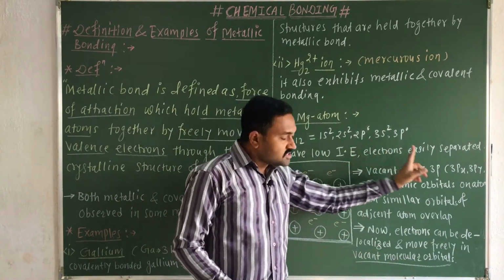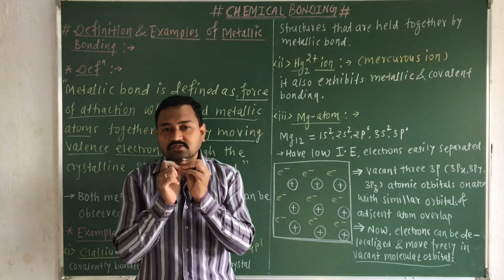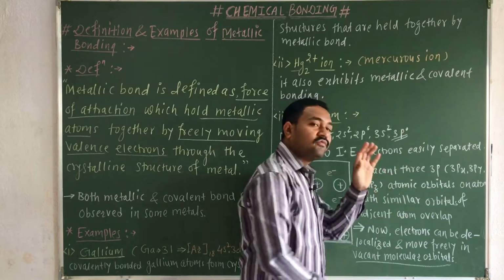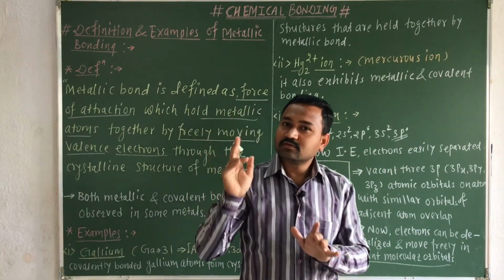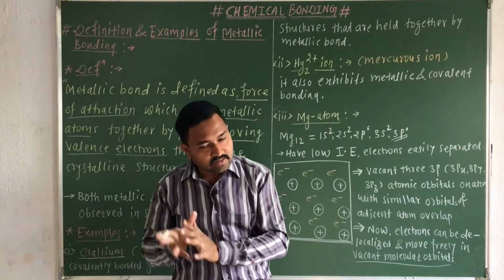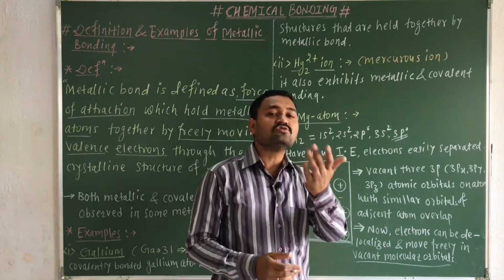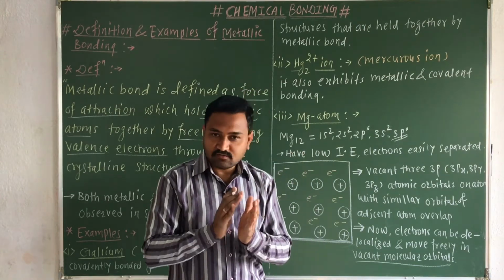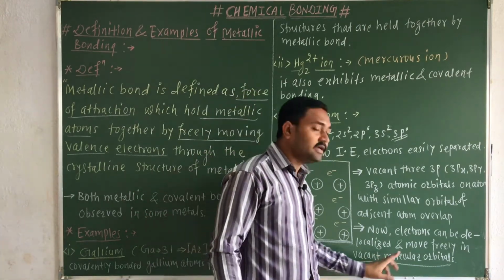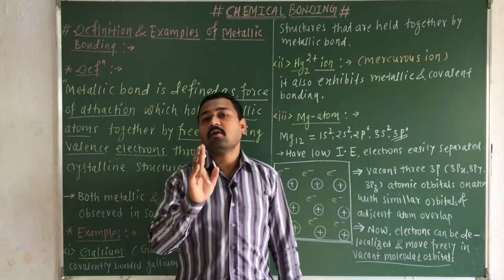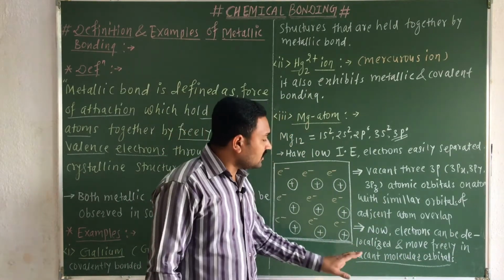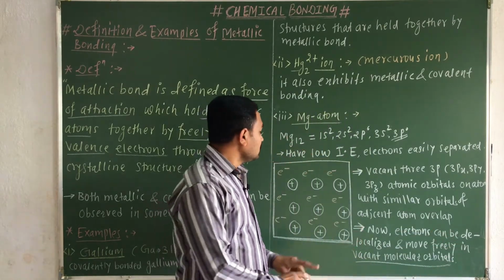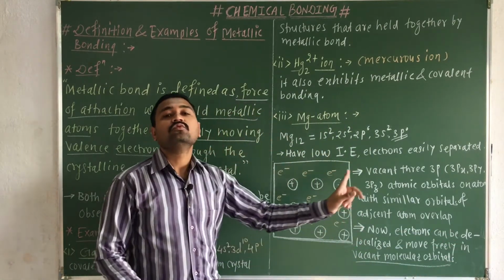In this discussion you have to remember one thing: the vacant 3p atomic orbital of one magnesium atom overlaps with the vacant 3p atomic orbital of another magnesium atom, which is known as a molecular orbital, as the two metals are combining with each other and forming a molecule. Hence these vacant orbitals are also known as molecular orbitals. And if these vacant molecular orbitals form, the electrons can freely move within them.